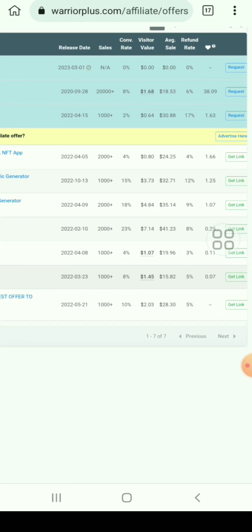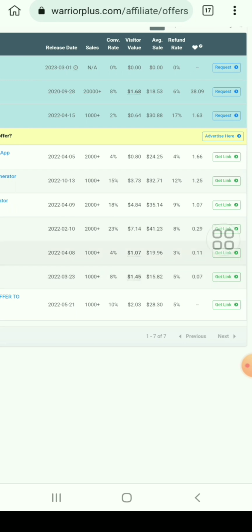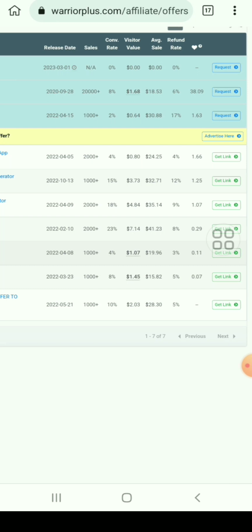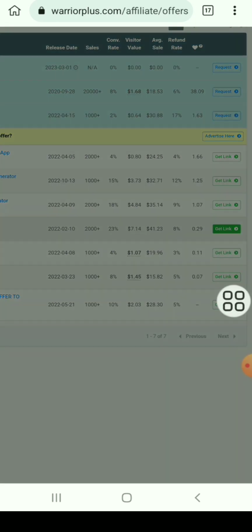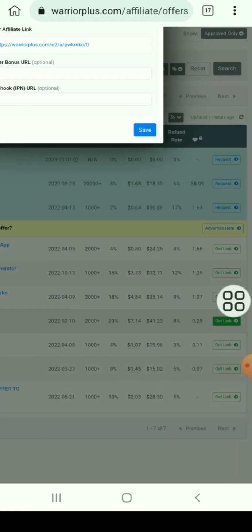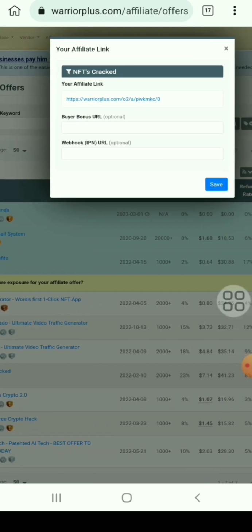NFT Cracked software's conversion rate is 23% and refund rate is 8%. So it's good, I think, and average sale is 41.23 dollars. Visitor value is 7.14 dollars. It's very good, and 2000 plus sales. So I'm using this. Simply tap on get link, and this is my affiliate link.